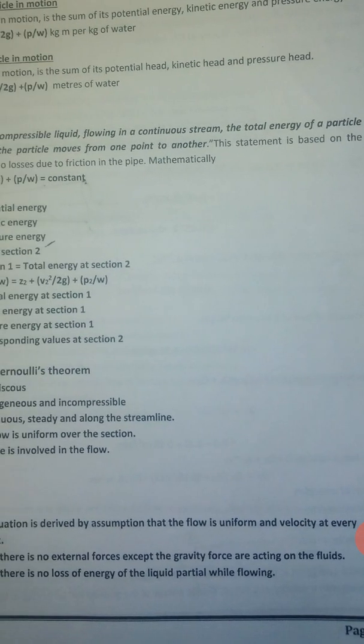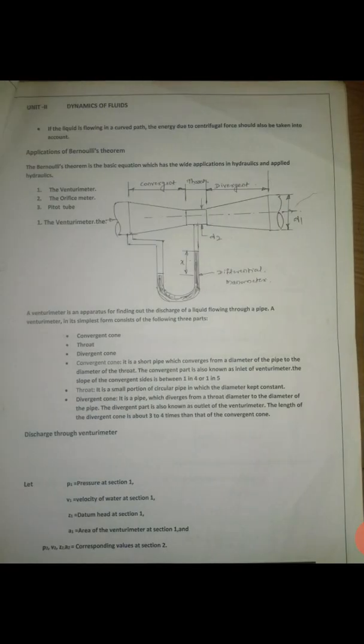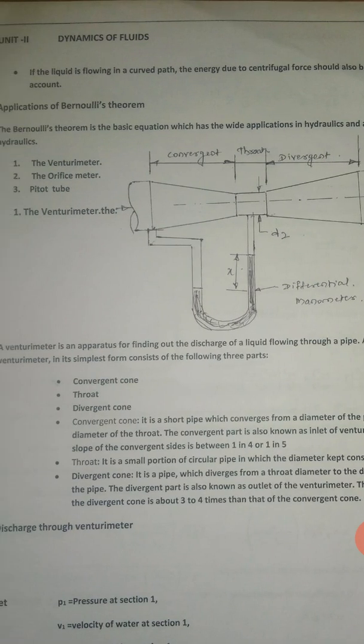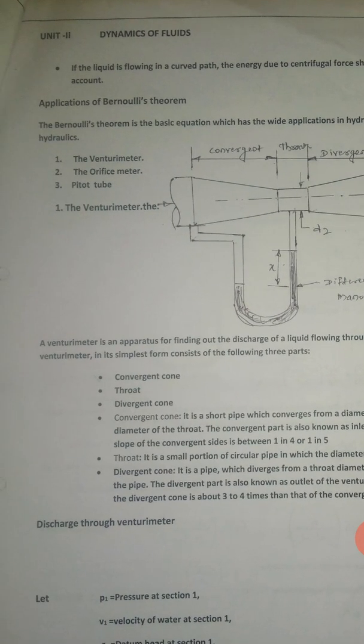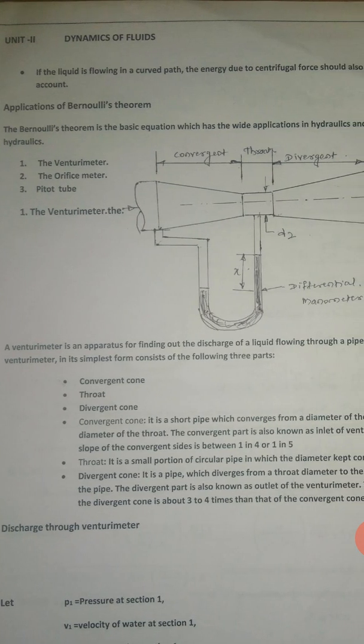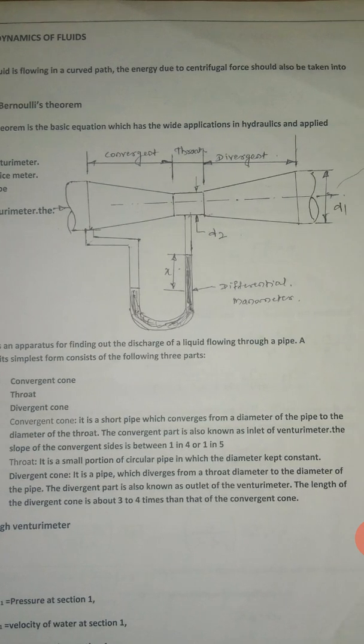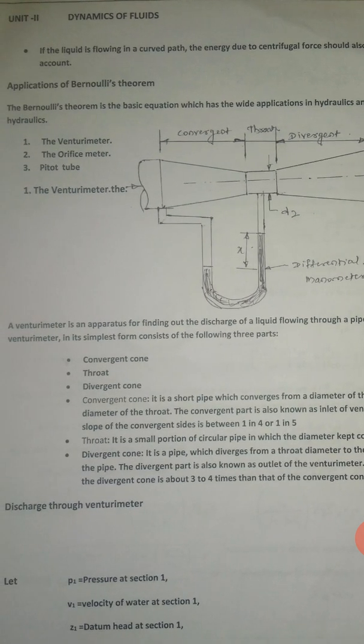Next, if the fluid is flowing in a curved path, energy due to the centrifugal force should also be taken into account.